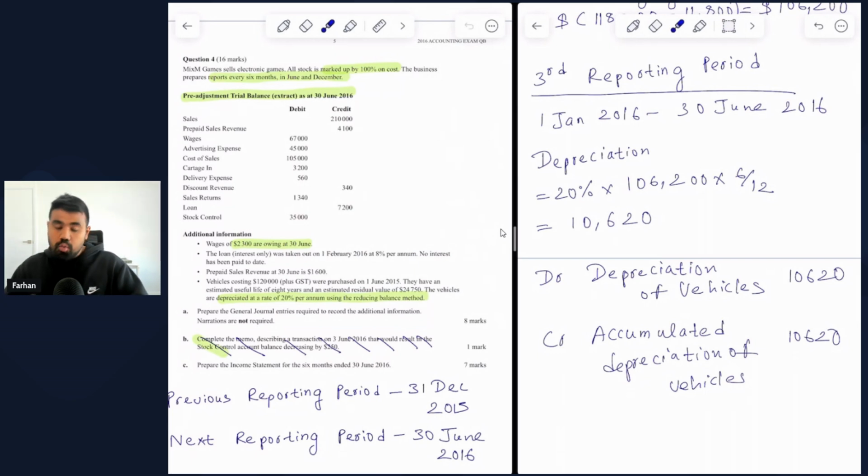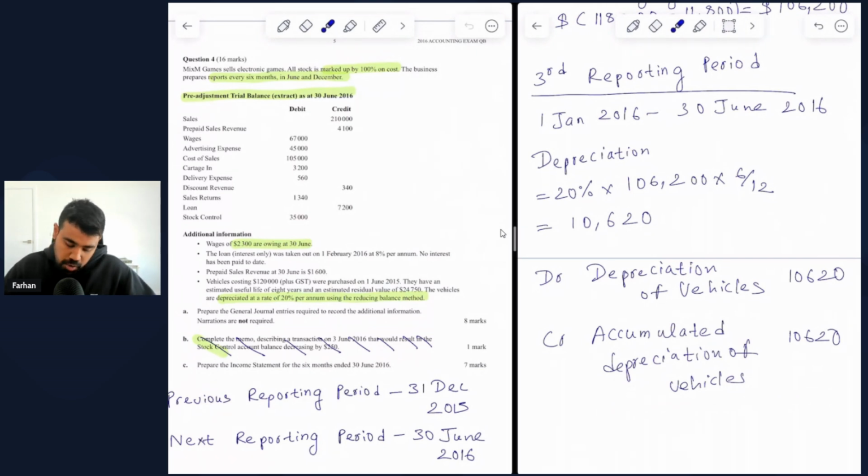So that is why we are crediting this. So debit depreciation of vehicles by $10,620, which is what we report as an expense in the income statement, and credit accumulated depreciation of vehicles by $10,620, which is what we refer to as a contra asset, and we show this within our balance sheet current asset calculations.